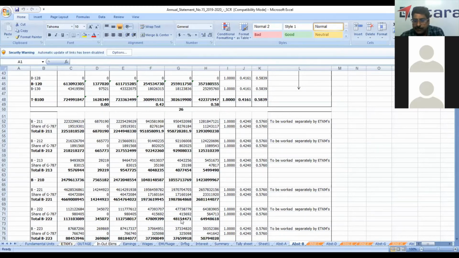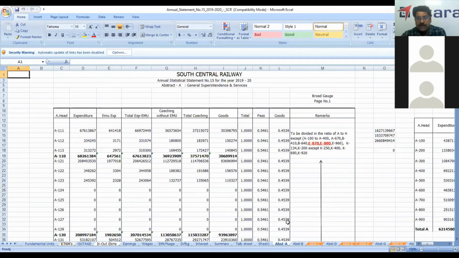Like if you see abstract A, it generally pertains to the working of the GM department and all. Here we cannot bifurcate. Here we have used an overhead ratio, that is the ratio arrived at for all other abstracts where it is possible to bifurcate directly.